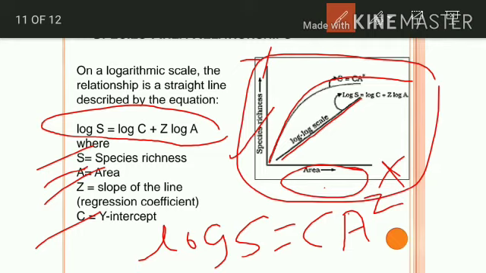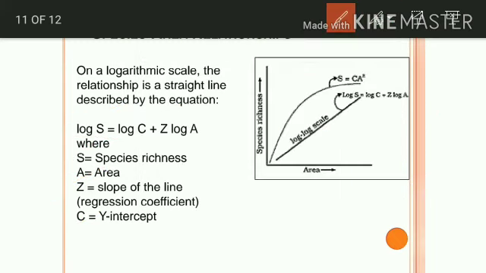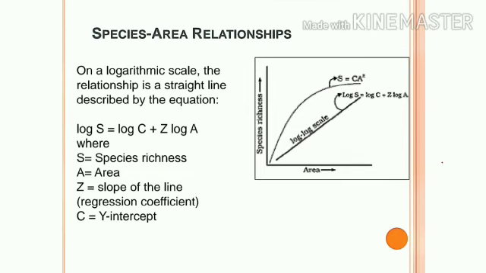If you need further information, I will discuss it in the next slide, so you will know how the species-area graph is obtained, which is related to the mathematical calculation of the graph.